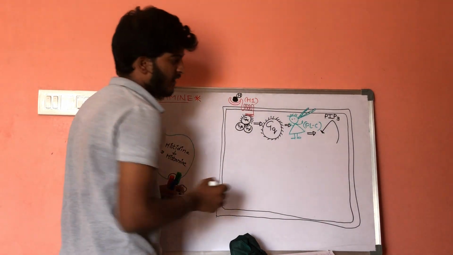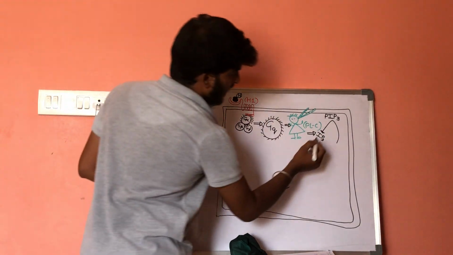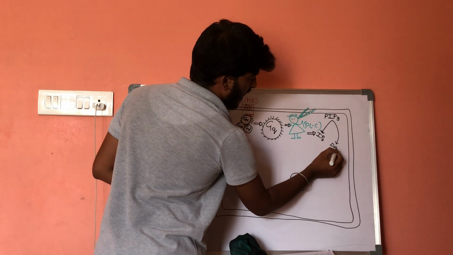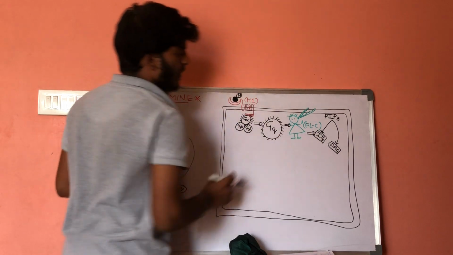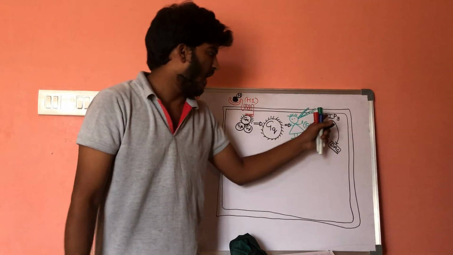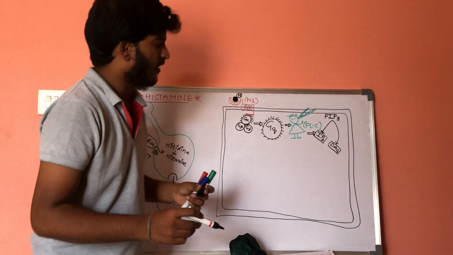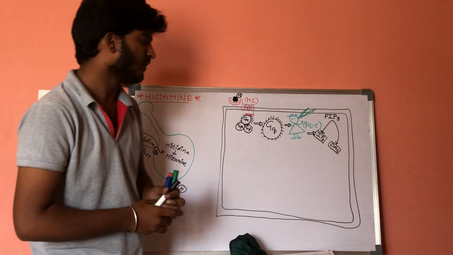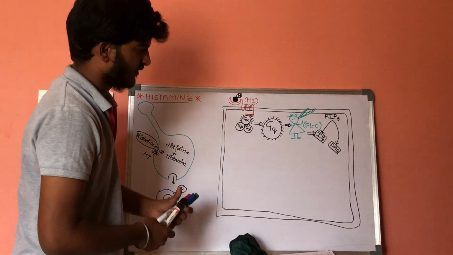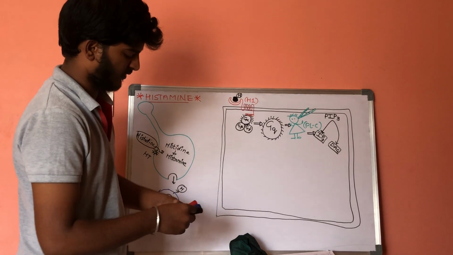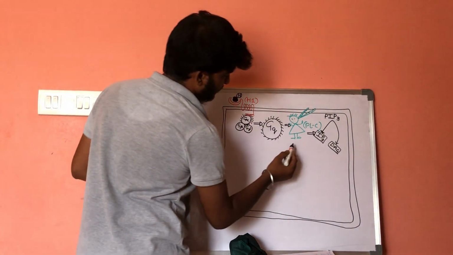two forms. One is inositol triphosphate, while the other one is diacylglycerol. So these are the two products of phosphatidylinositol phosphate, which is the result of phospholipase C. Now the inositol triphosphate which is formed will show its action on the endoplasmic reticulum.